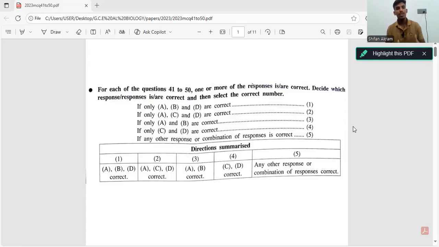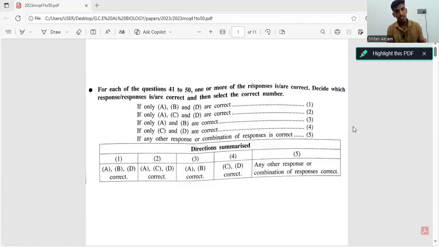Shifan, and in this video we will be going through the last 10 questions from the G.C.E level biology MCQ paper 2023. On our previous videos we went through the first 40 questions from this paper, right? And now let's go through the multiple response questions, which are the last 10 questions.